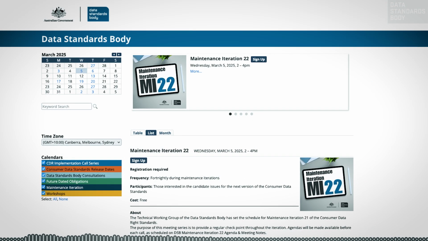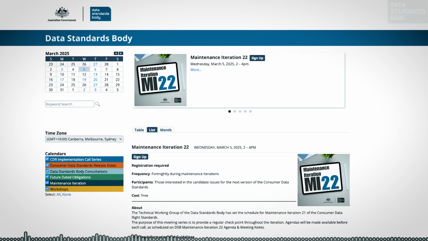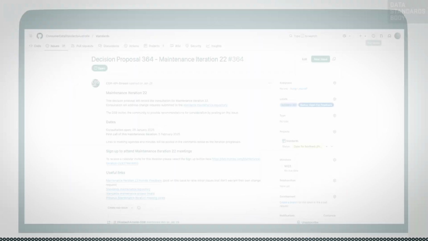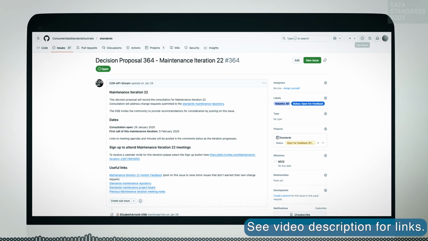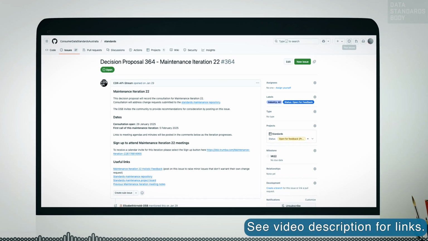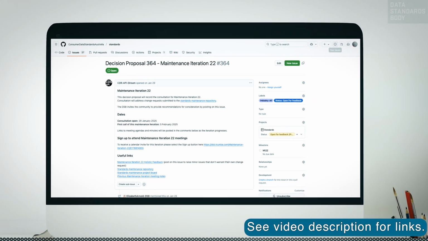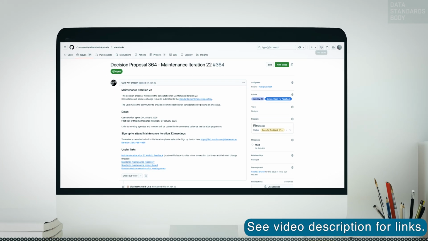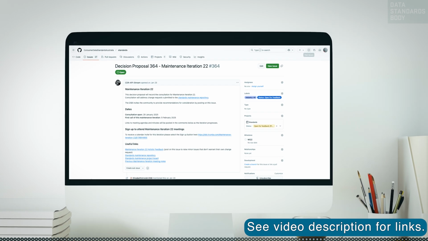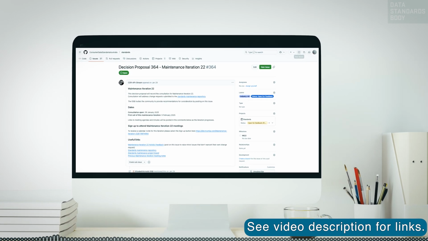See the DSB calendar for the up-to-date MI22 timeline. For more detail, read DP 364 and the issues listed here. To provide feedback, comment on DP 364 or on the individual issue.